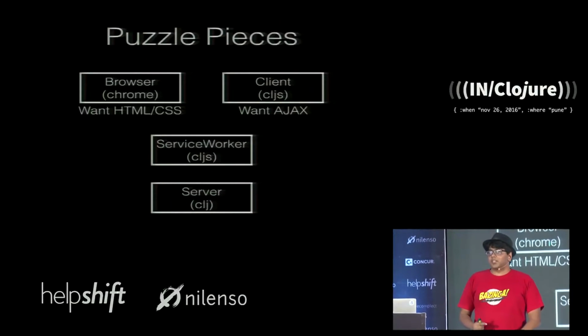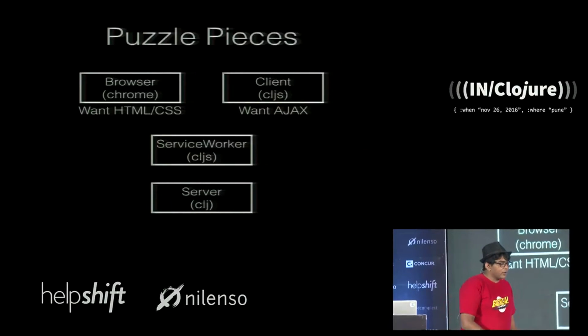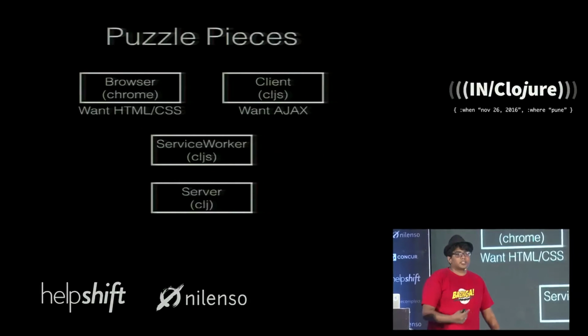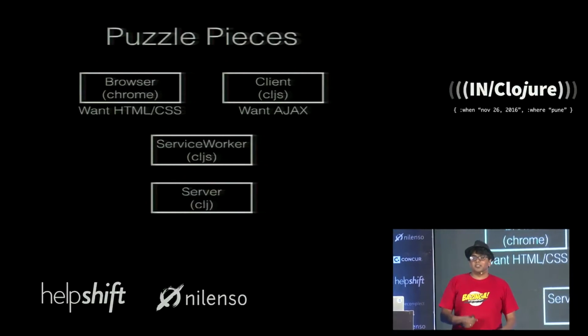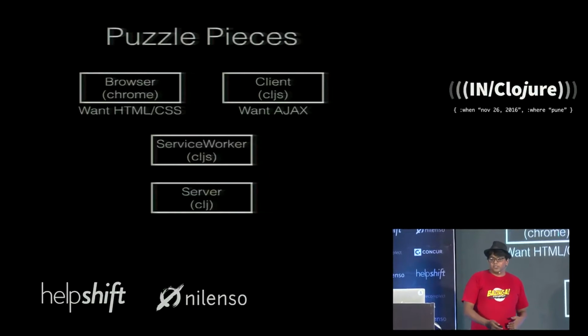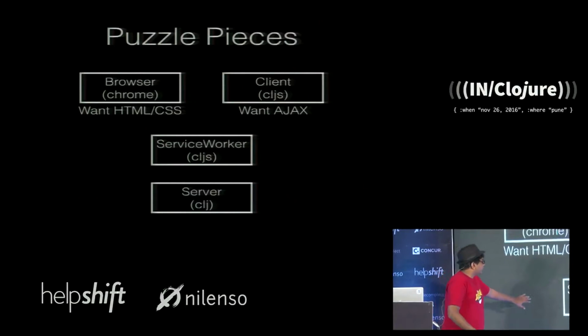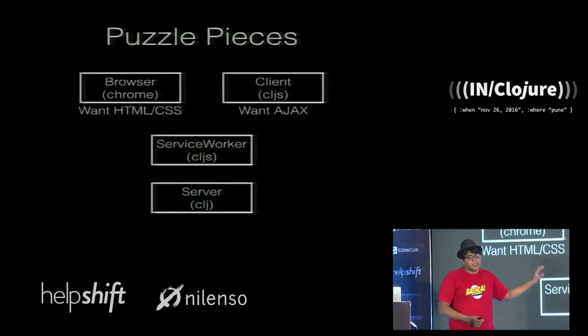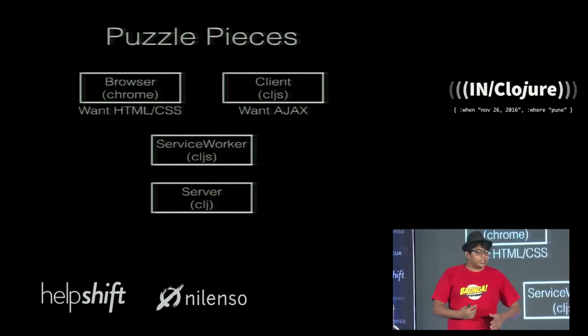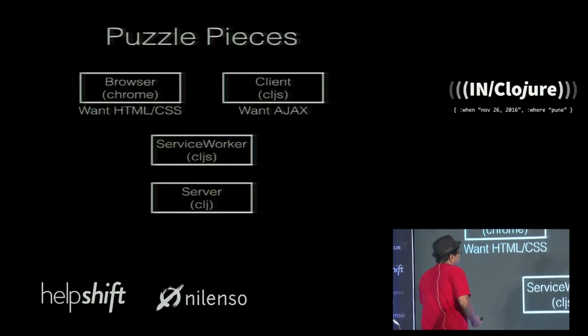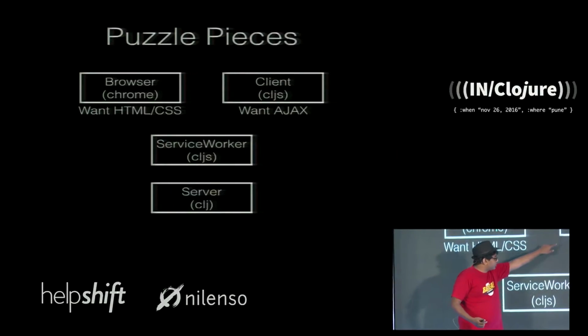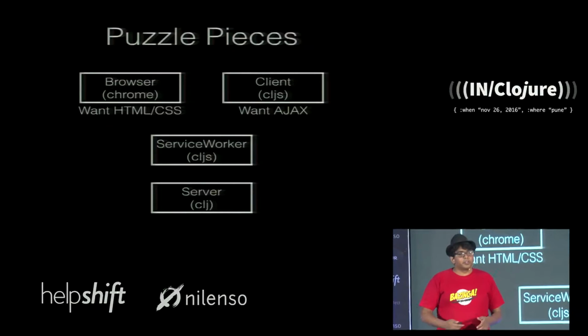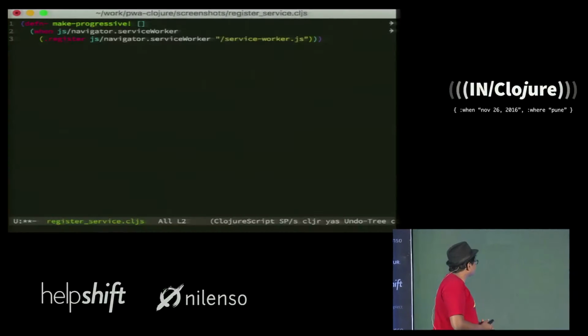Any AJAX requests come through your service worker, as do any resources that you load, including images, CSS, JavaScript, including resources from other domains. So at this point your service worker has to become incredibly intelligent. Now there are three pieces that are Clojure based: your front-end JavaScript, your service worker, and your back-end server. All three of them written in Clojure.